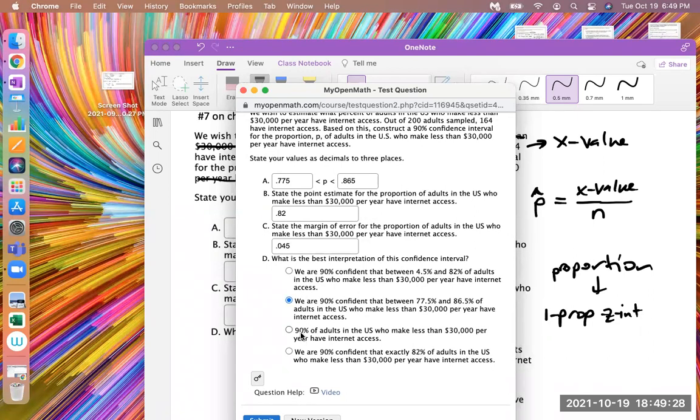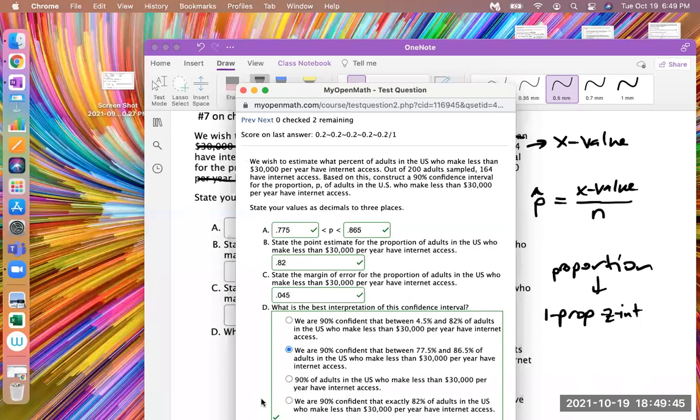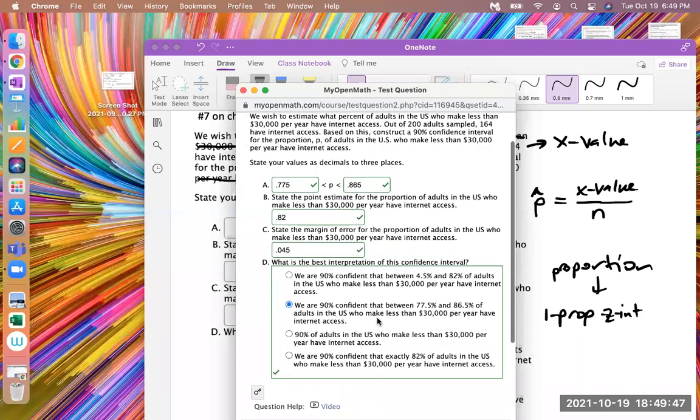This is the answer we want. And then the last one is like 90% of adults who make less have internet access. No, that's not what we want. And we are 90% confident that exactly 82% of adults have, no. We definitely want this second one here. And then we just submit our answer and double check all my answers here. And that's correct. That's exactly what we wanted.